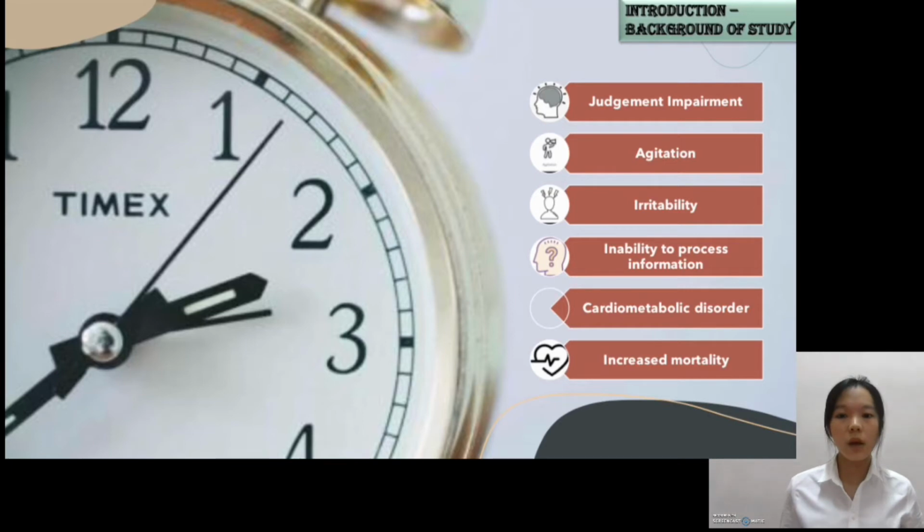Cardiometabolic disorder, also known as cardiometabolic syndrome, is a combination of metabolic dysfunctions such as insulin resistance, impaired glucose tolerance, hypertension, and central adiposity. Lastly, disturbed and insufficient amount of sleep could also lead to increased mortality of an individual.